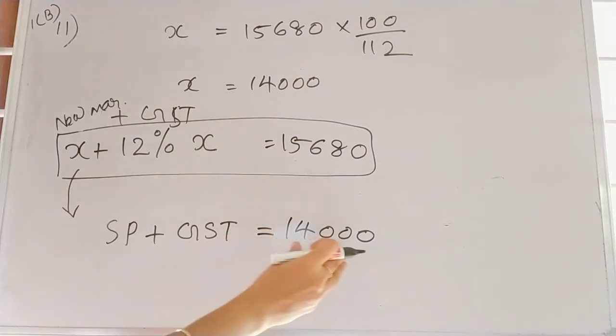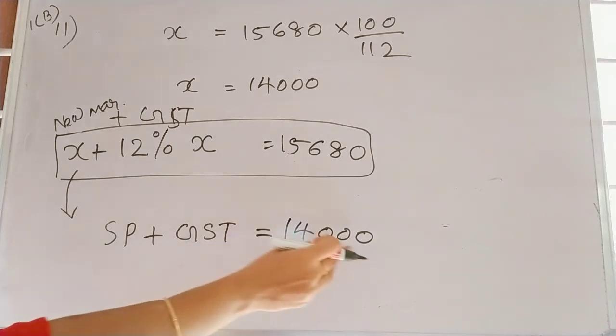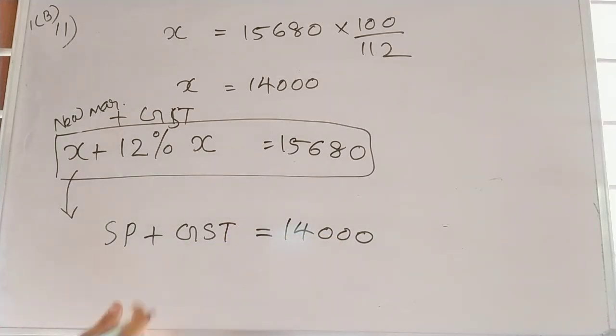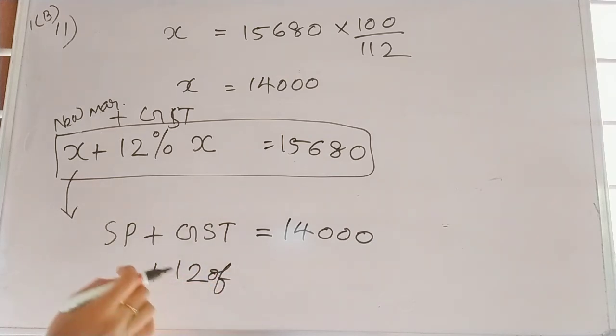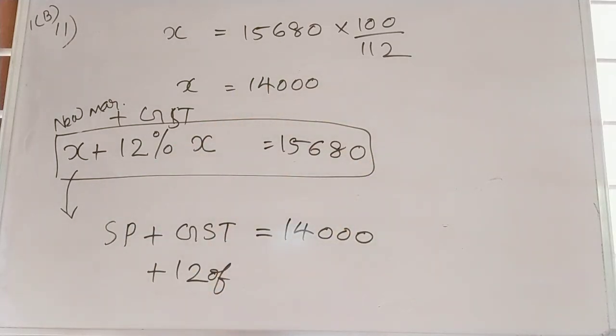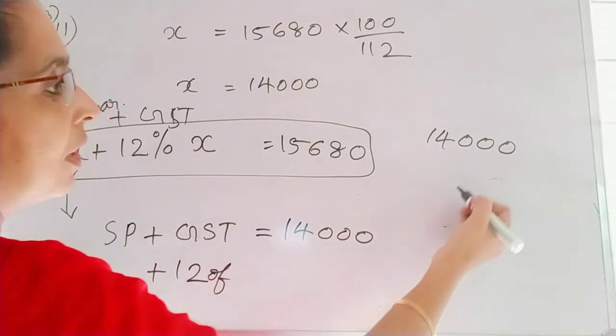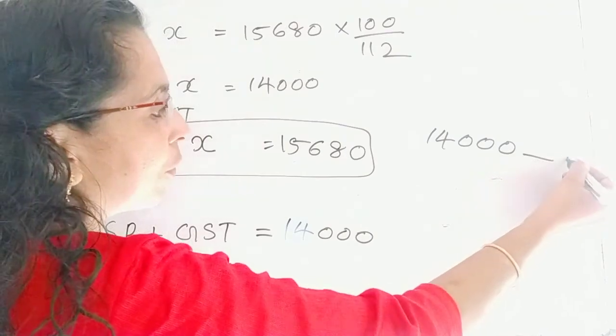Okay. So we got this 14,000 as the new marked price, and the new price is 14,000 minus Y. So GST in rupees will be 12% of which amount? 12% of the new price, which is 14,000 minus Y. That means total 14,000 is there and he is getting a reduction of Y, which we assumed.